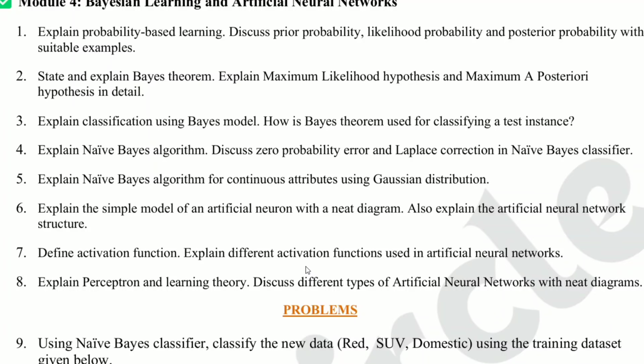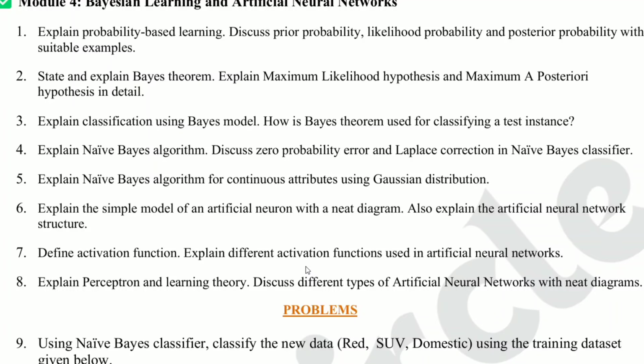Question number 4. Explain the naive Bayes algorithm. Discuss zero probability error and Laplace correction in naive Bayes classifier. This is very important. Learn the algorithm step and why Laplace correction is used.